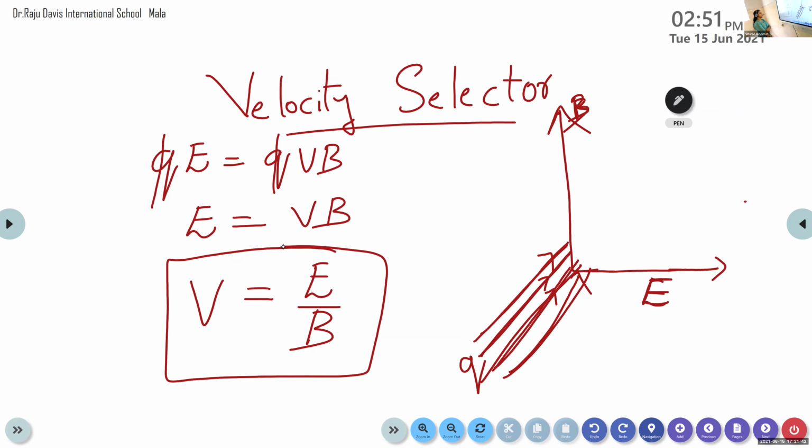So the charge with this velocity passing through the uniform electric field and magnetic field which are perpendicular, we get the uniform velocity. This is the principle of velocity selector. V is equal to E by B.